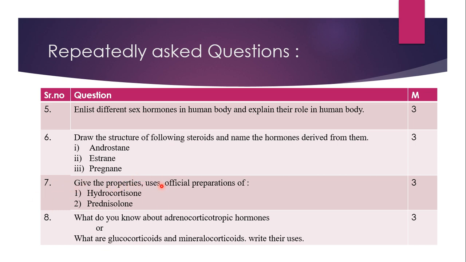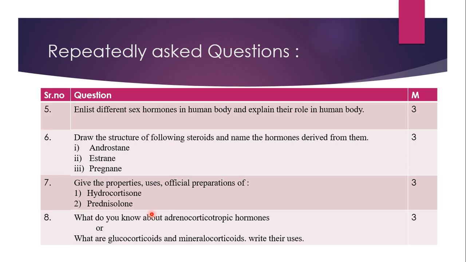Then give the properties, uses, official preparations, 1 mark each, 3 marks in total: hydrocortisone and prednisolone. If you see, these are glucocorticoids only. Either one may be asked. Sometimes they have asked hydrocortisone, sometimes prednisolone. Properties: you are supposed to mention the color, odor, solubility, along with the uses.